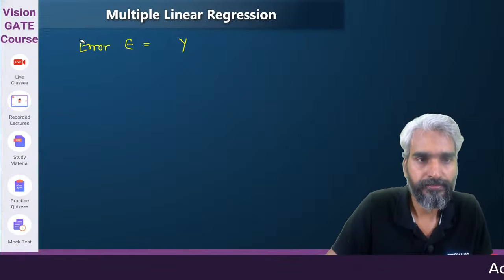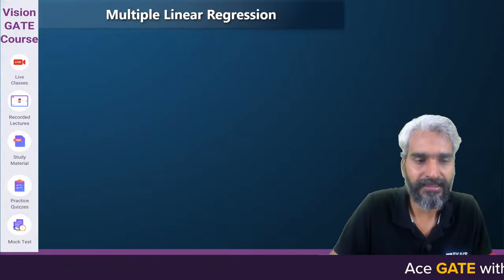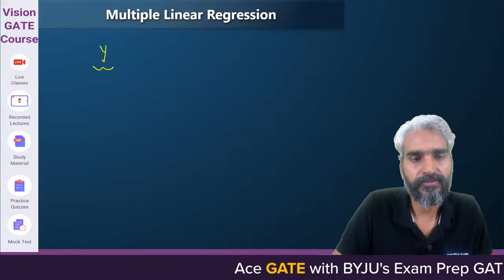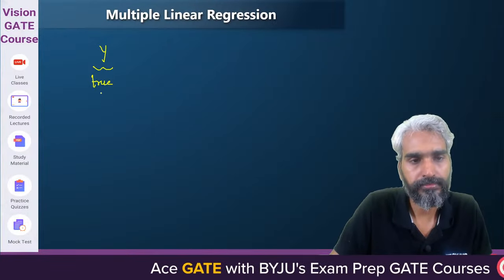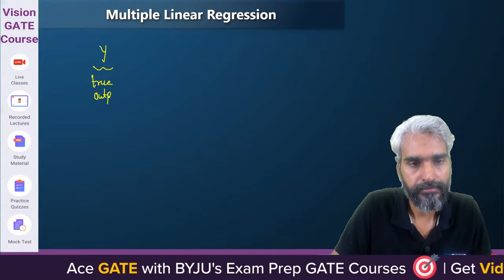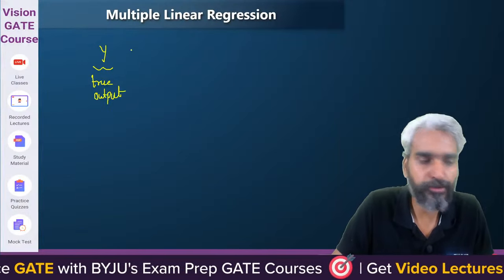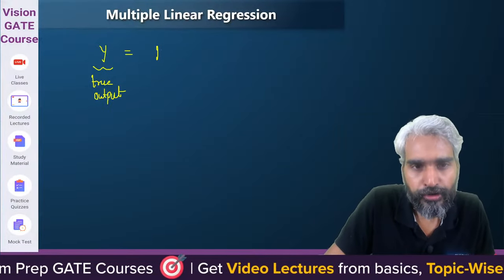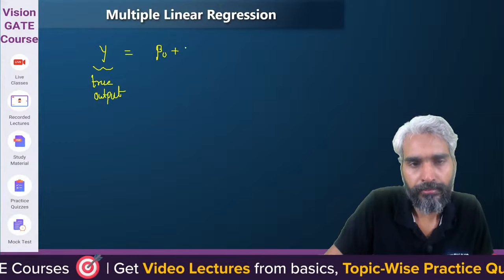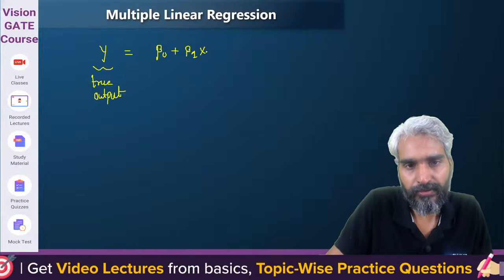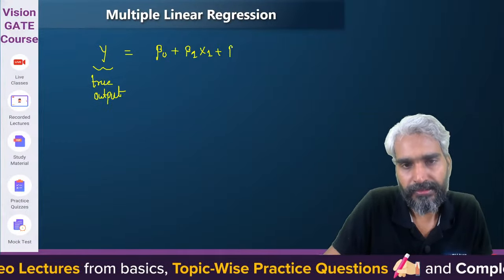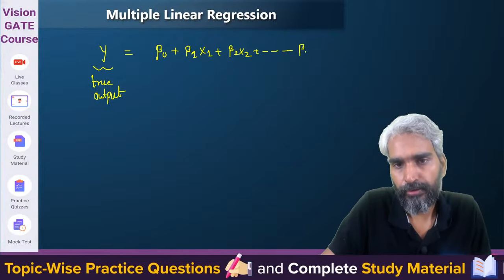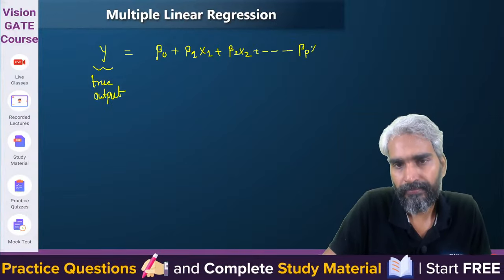Let's assume that y is the true output with respect to variables x1, x2, x3 up to xp. Then this will eventually be beta 0 plus beta 1 x1 plus beta 2 x2 and so on up to beta p xp.